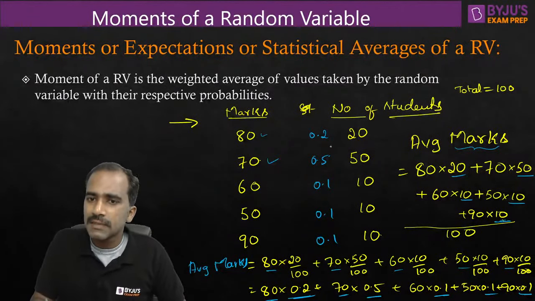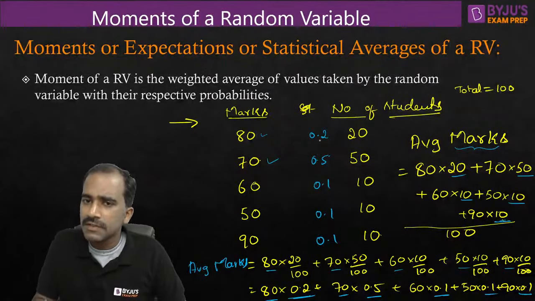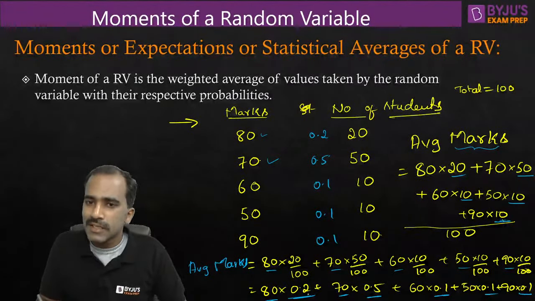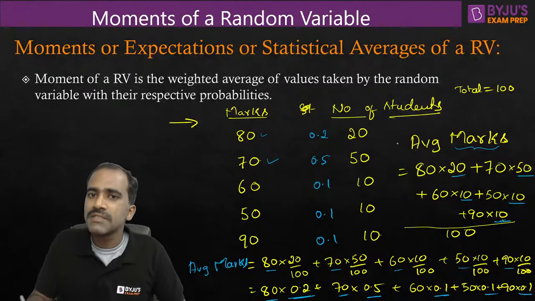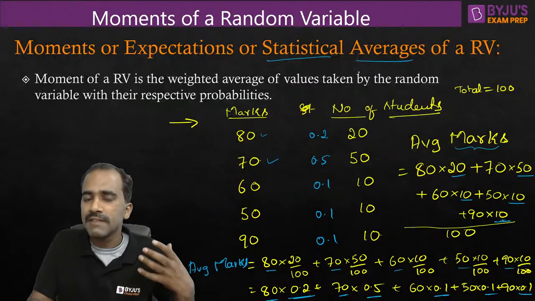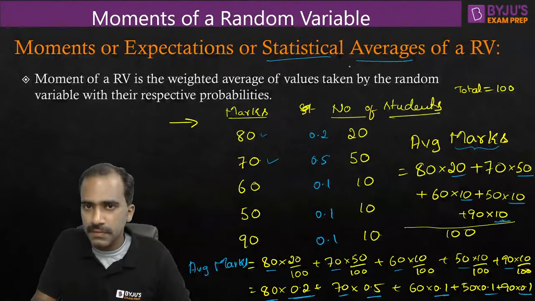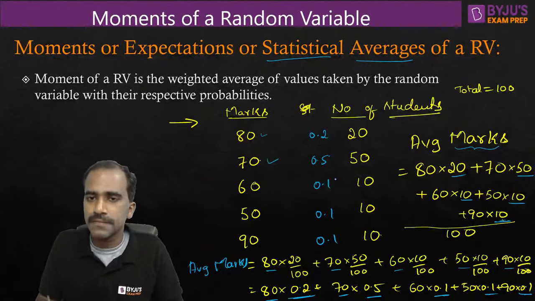Instead of weights, probabilities are given. Fine. If the weights are given, also fine. If the probabilities are given, then also we'll get the same answer. So what I've shown you here is whatever statistical average we calculate in our lower classes, it is exactly same as the average that we calculate using probabilities. So that's why we call them statistical averages. The average that we calculate with the help of probabilities is exactly same as statistical averages, because they are taking the help of statistics. From these statistics only we get these probabilities.